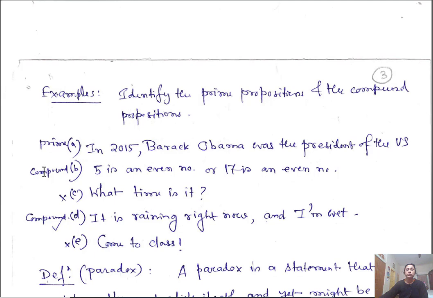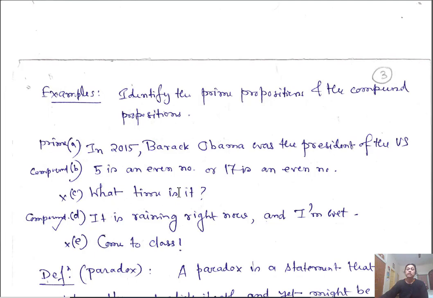This is a compound proposition, consisting of two prime propositions, 5 is an even number, 17 is an even number, this or this. So this is called a compound proposition. It may be true, it may be false. In this case, it is a false proposition.